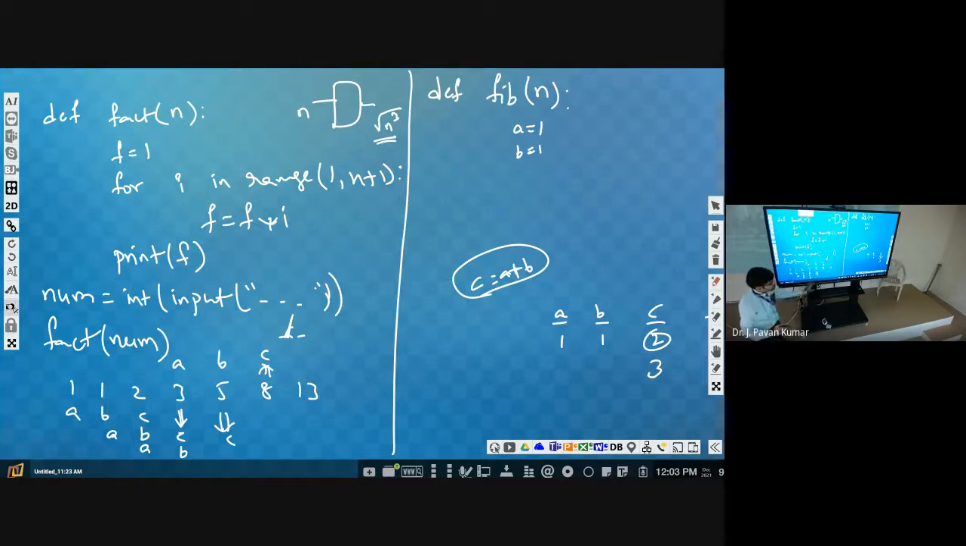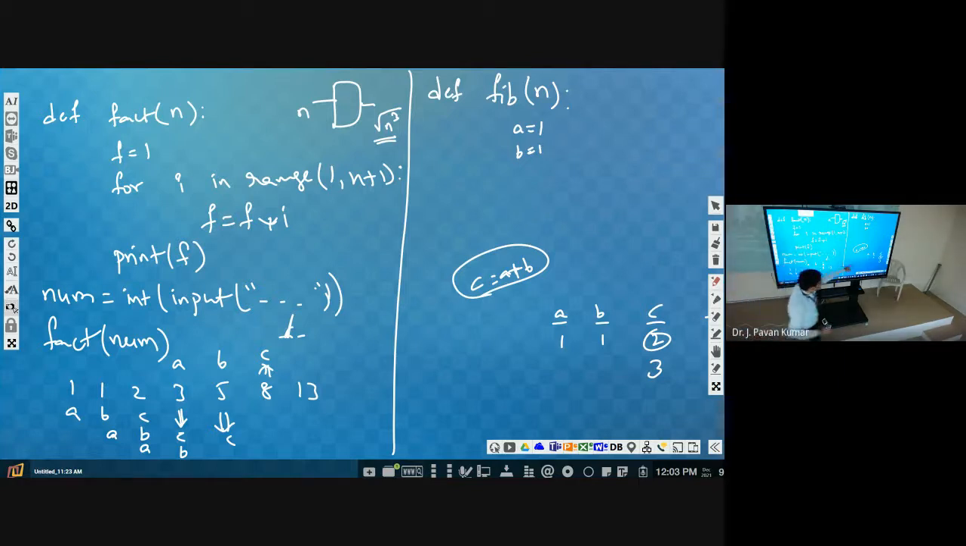And now how are we changing a and b values? Now you tell. A value we are changing as whatever the b value we have, that we have to assign to a. Whatever the c value we have, that we have to assign to b. Here also same thing, right? b value we are assigning to a, c value we are assigning to b.